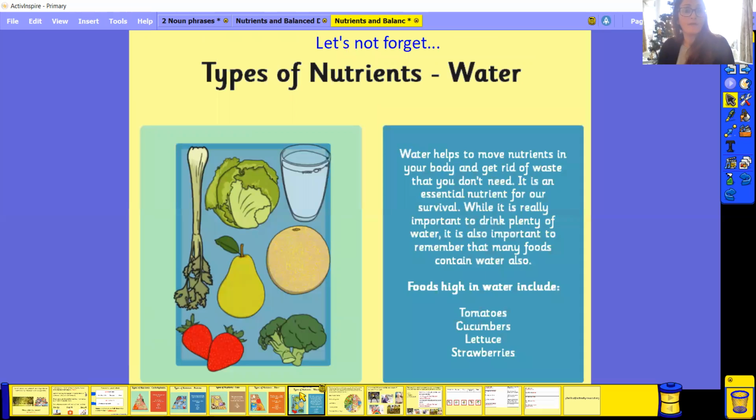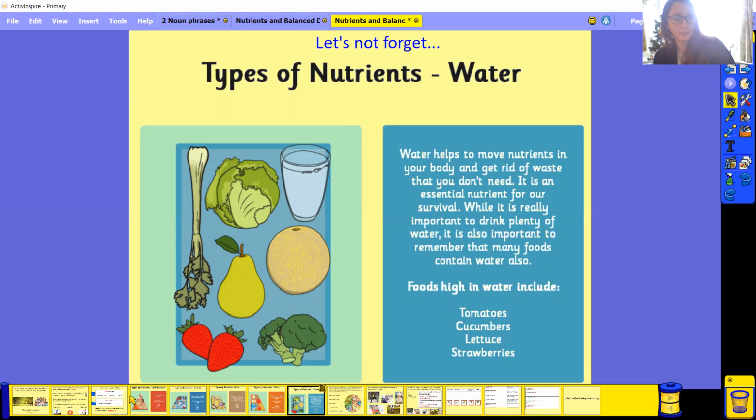So we've got nutrients, okay? Things like water. Water helps move nutrients in our body and gets rid of the waste that you don't need. It's an essential nutrient for our survival. While it's really important to drink plenty of water, remember that many foods contain water as well. So things like tomatoes, cucumber, lettuce, and strawberries, okay? You might think, oh, I've not drunk all day today, but I'm still feeling healthy. That might be because you've had water in other types of food, okay?